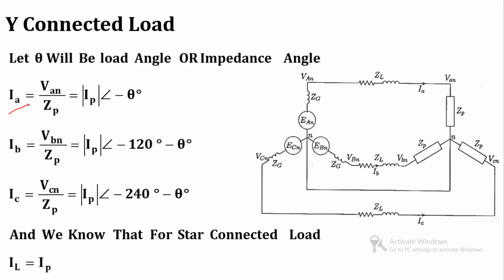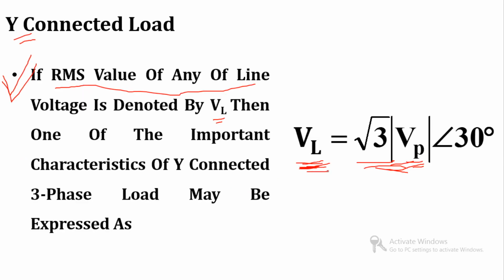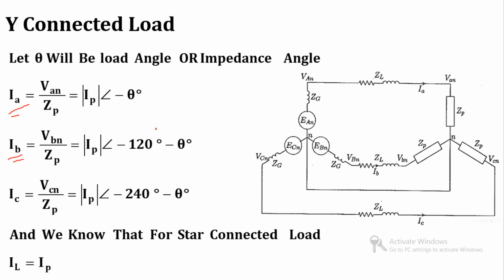Now consider the value of current for load. We have derived the value of voltage. Now we are trying to derive the value of current. So suppose that theta will be the load angle or impedance angle, then the current IA for phase A is equal to phase A voltage divided by phase impedance. Suppose ZP is the phase impedance. So this phase current is equal to phase voltage by phase impedance. So phase voltage is VAN and phase impedance is ZP.